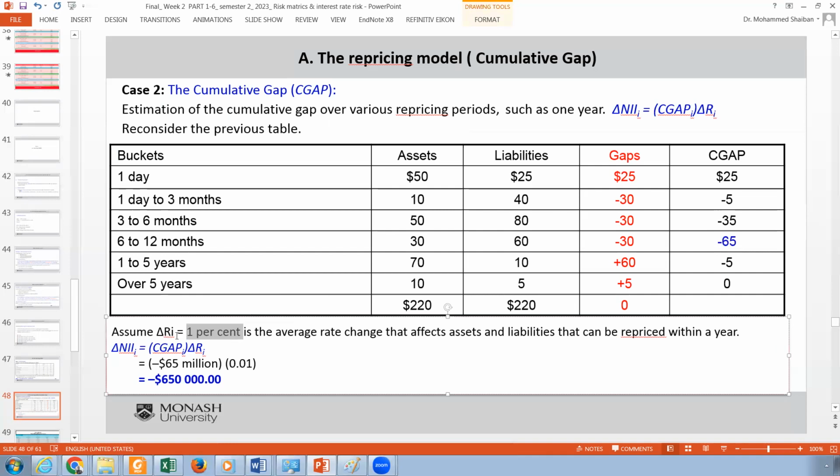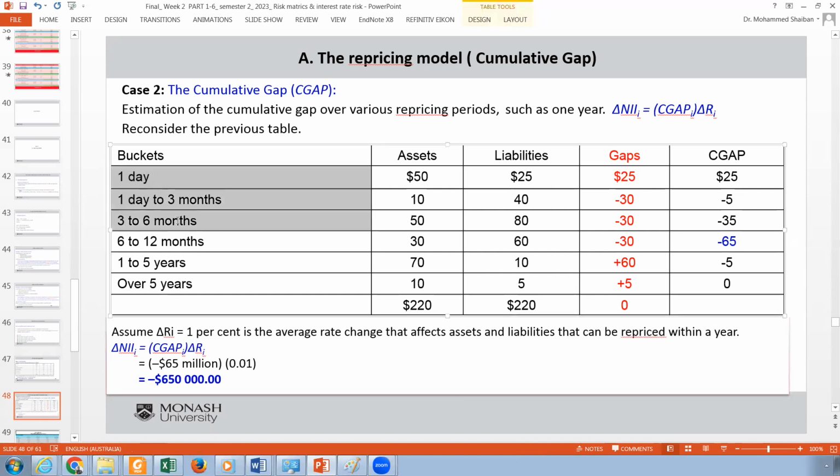So the question will be: assume that the change in interest rate is 1%. What is the effect on the assets and liabilities which can be repriced within 1 year? 1 year means from here until 12 months, which is actually up to here, which is the blue.